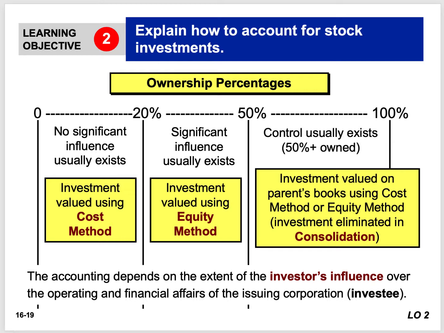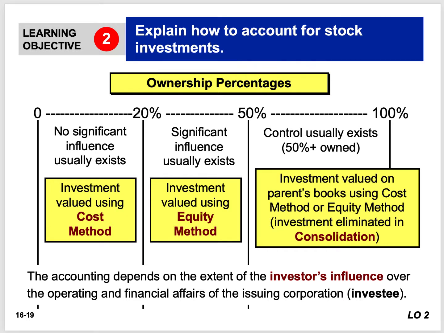Same thing with corporations. Corporations are investing in stock, so that's why it depends how we record it, and it's based on that influence. How much influence does a corporation have over another corporation through the means of buying stock? Okay.